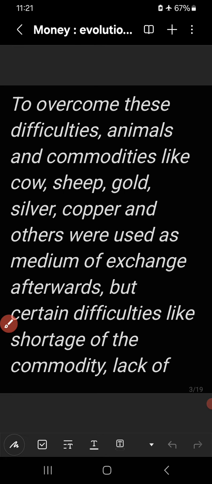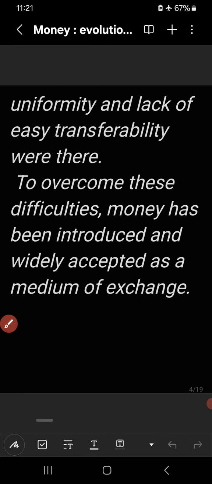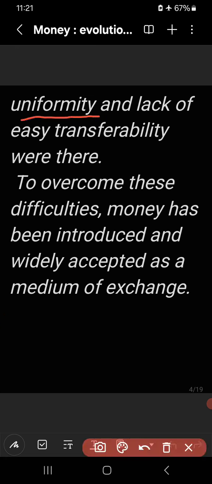Then lack of uniformity, another difficulty of using different commodities as a medium of exchange. Then lack of easy transferability. It was very difficult to transfer huge amounts of metals or commodities from one place to another to exchange between two commodities.